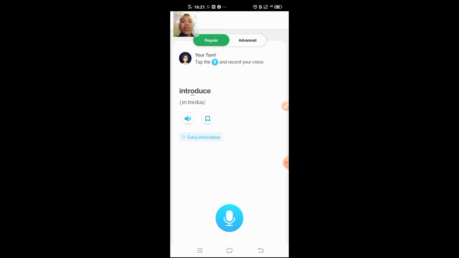Introduce. Here we practice our students' pronunciation. Okay, the steps are the same. Excellent. And then we can go to the next session by clicking this button. Yeah, then if we want to hear the native again, just click this button, and if we want to hear our voice, just click this button.